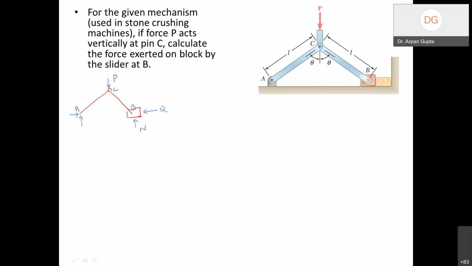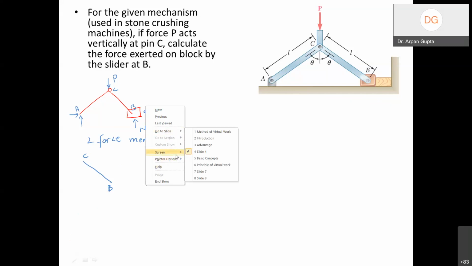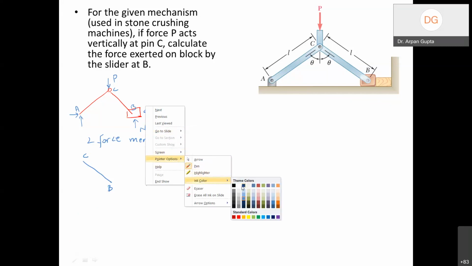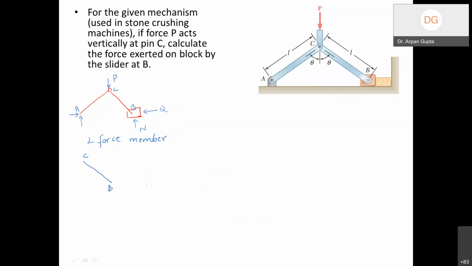So in this body diagram, you can see if we neglect the weight, then AC and BC are the two force members, right? So this BC, this is B and this is C, is a two force member. And similarly, AC is also a two force member. And if this is a two force member, then we know that the forces will be along this line only, right?